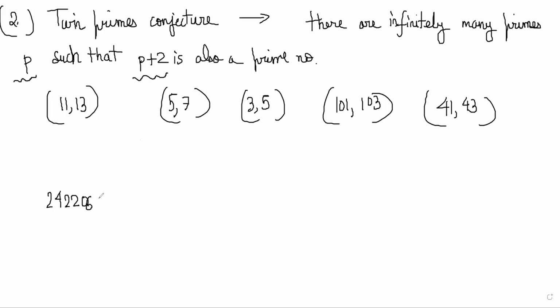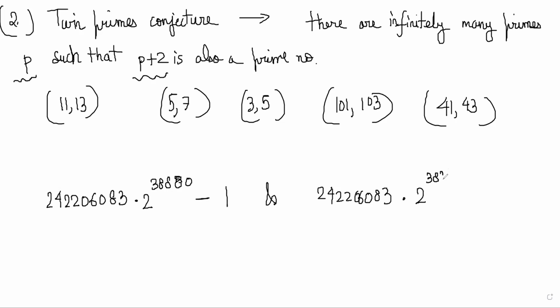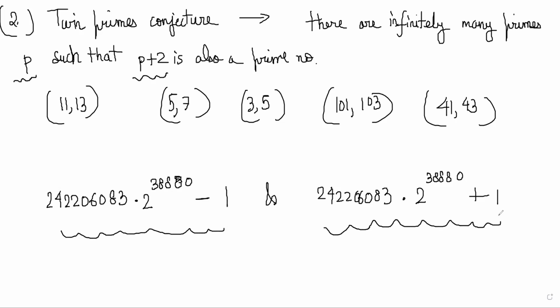242206083 multiplied by 2 power 38880 minus 1, and 242206083 multiplied by 2 power 38880 plus 1. So imagine, people have been able to verify that both of these are prime numbers. Both of these are prime numbers.